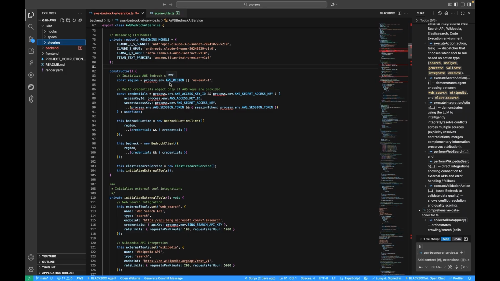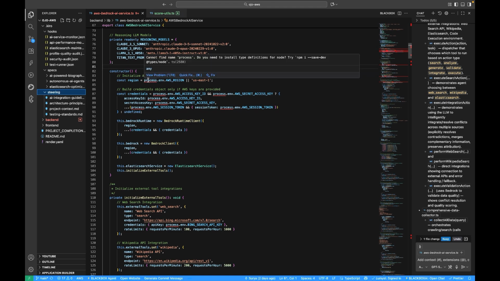Let's see how AWS services will be leveraged to build Ozo. Use Kiro to generate the hooks, to build specs and steerings, etc. And then AWS Bedrock LLM. Let's see how it enhances Ozo's core functionality.